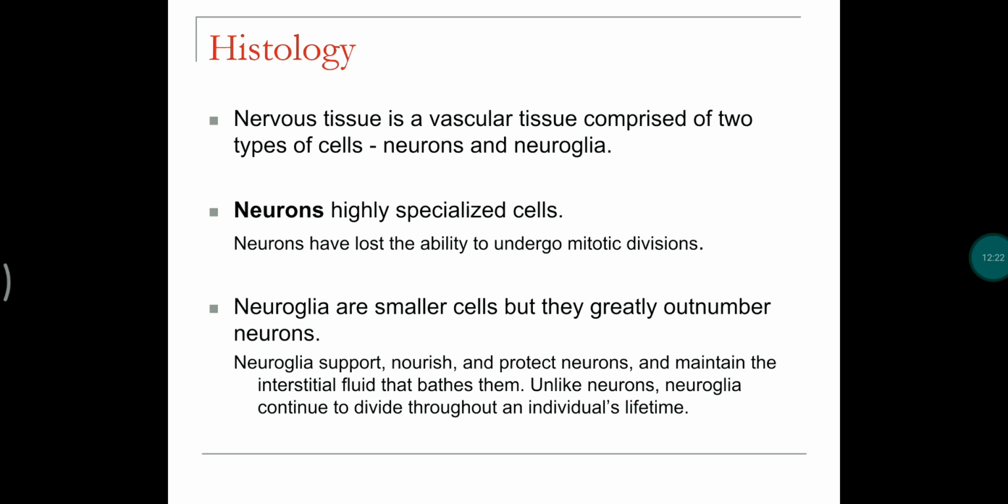Neuroglial cells are much smaller and greater in number than neurons, and they help to support, nourish and protect the neurons and maintain the interstitial fluid between the neurons, which helps in nourishment.